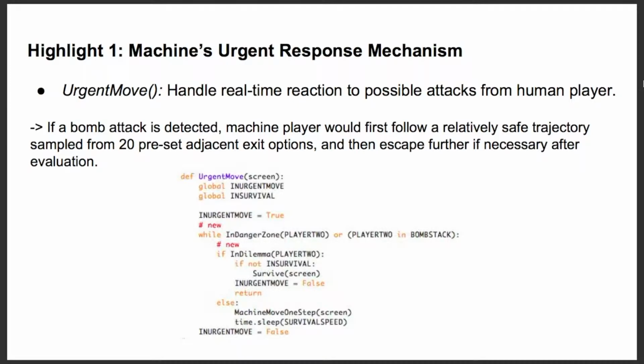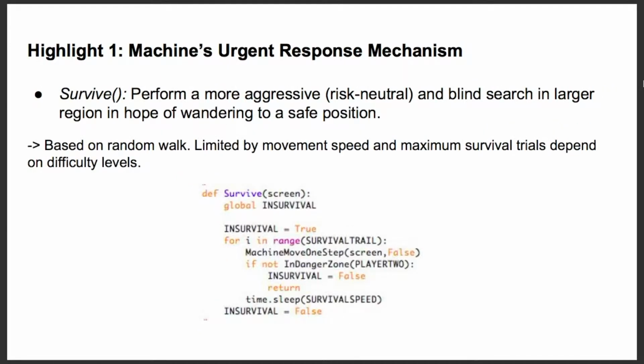There's another function called survive. It performs an aggressive, which means risk-neutral, and blind search in a large region in hope of wandering to a safe position. This function adds to the random walk, and is limited by movement speed and maximum survival chance depending on difficulty levels.